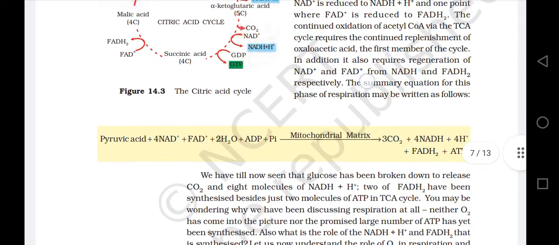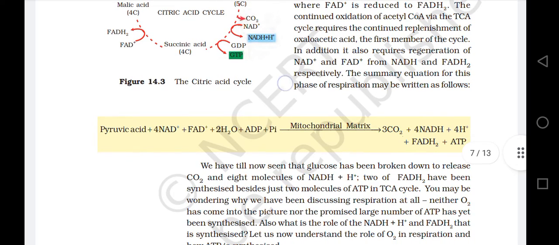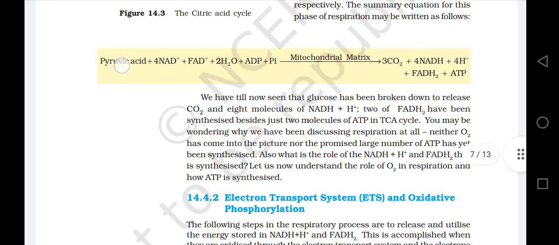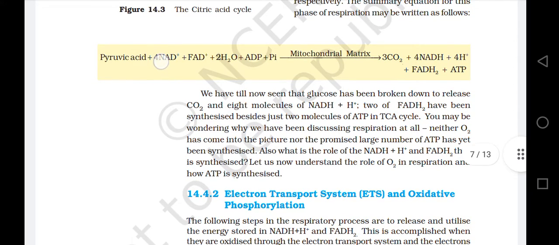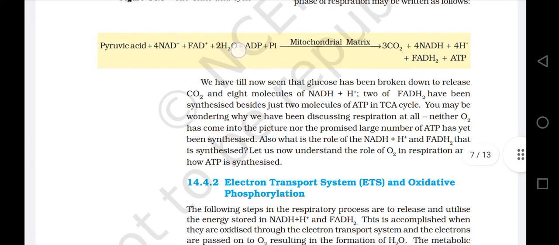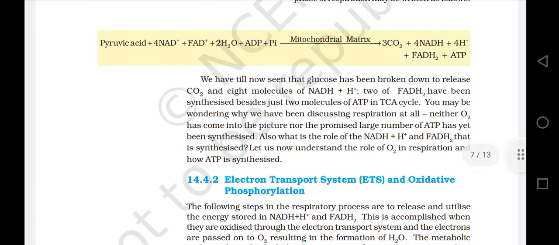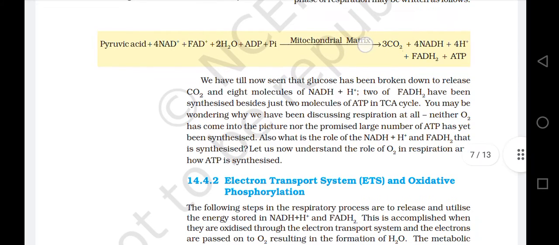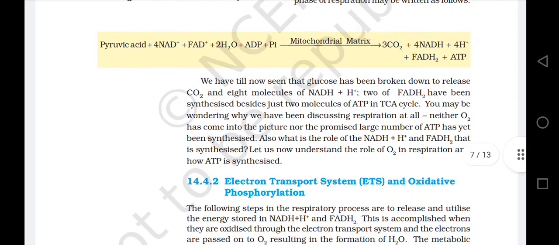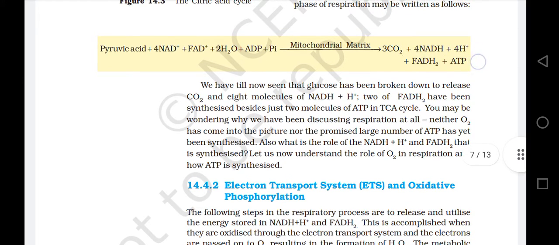The summary equation for this phase of respiration may be written as follows: pyruvic acid plus 4 NAD+ plus FAD+ plus 2H2O plus ADP plus Pi, in the matrix of the mitochondria, gives 3 CO2 plus 4 NADH plus 4H+ plus FADH2 plus ATP.